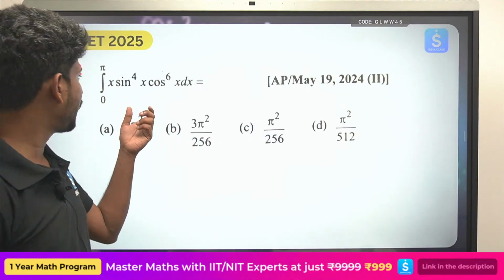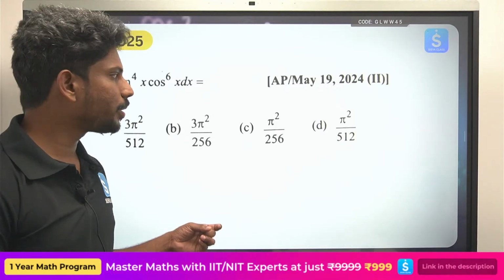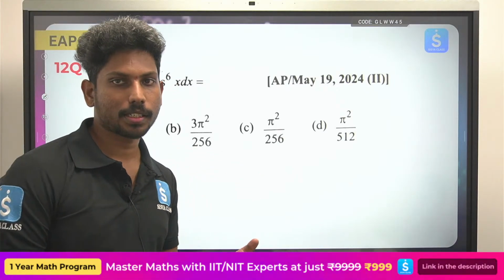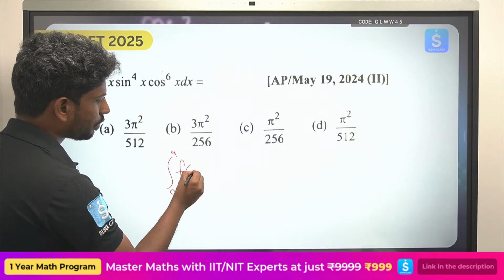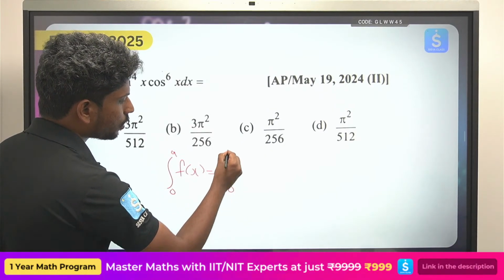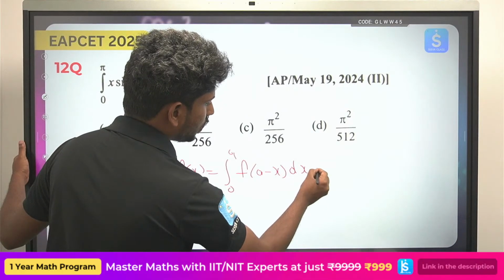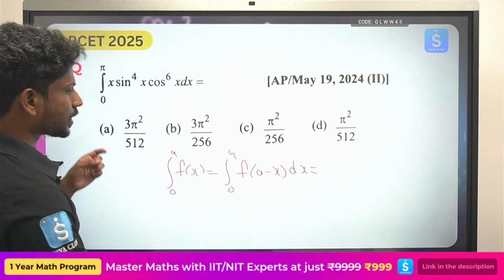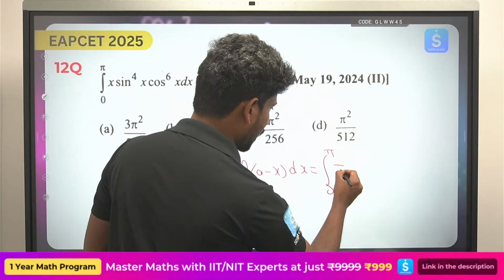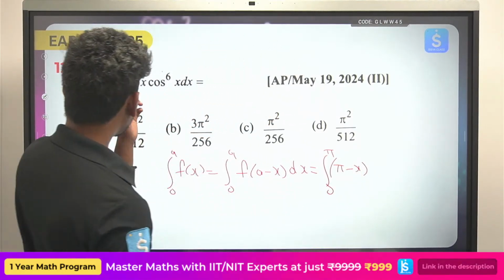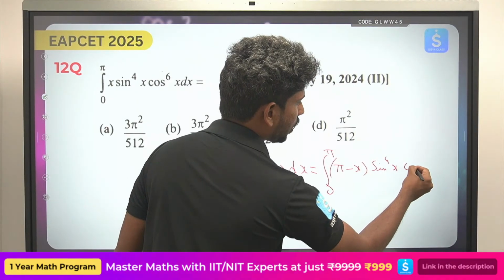See the next question. Integral 0 to pi x sin power 4x cos power 6x. When such questions come, you will be using integral 0 to a f of x can be written as integral 0 to a f of a minus x dx. So now what can I write? I can just write this as 0 to pi, you can write this as pi minus x. Sin of pi minus x can be written as again sin x only, sin power 4x and cos power 6x.